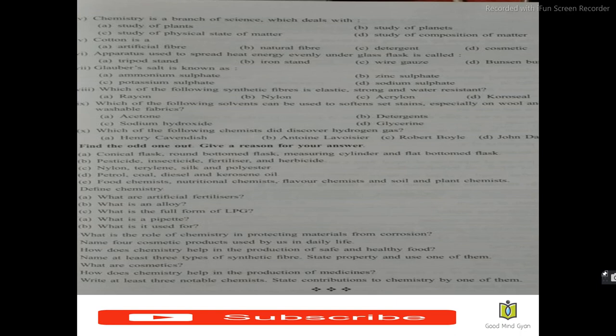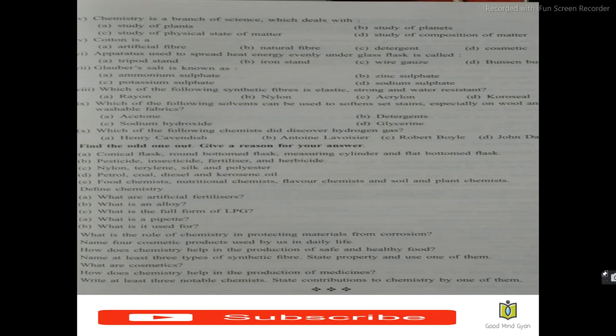Now next, fifth question, define chemistry. For this you have to write the correct definition. The branch of science which deals with the study of material, substances, especially about their composition, methods of preparation, properties and their reactions with other substances is called chemistry.